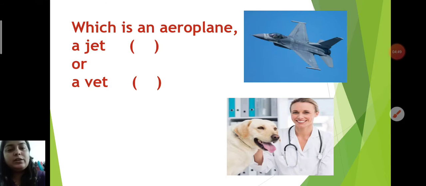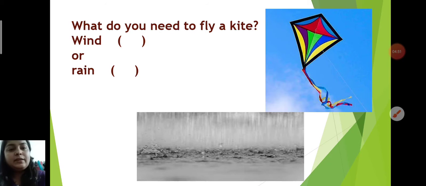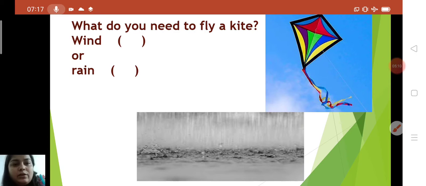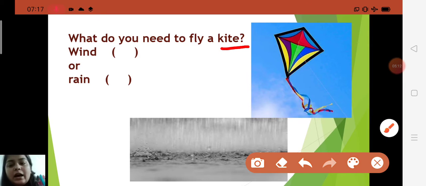Now next one is here. What do you need to fly a kite? Wind or rain? Children, do you need rain? No. Why? But before that, about the kite, children: a kite is made of paper.